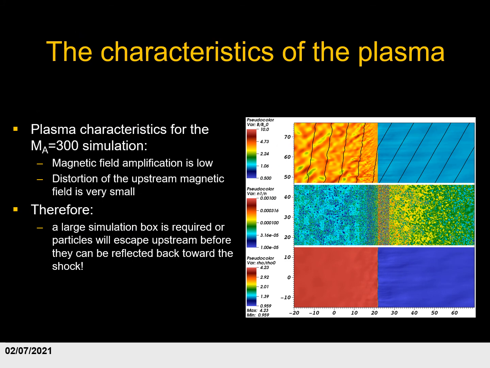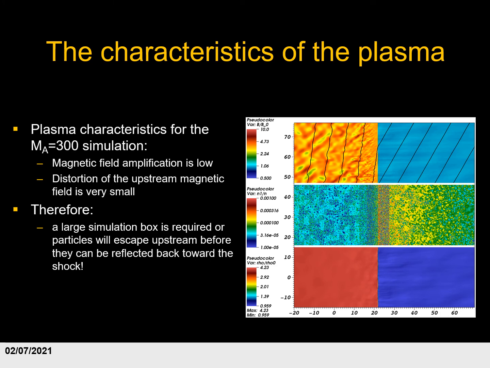Now we'll take a look at the characteristics of the plasma. As an example, here we show the result for the simulation with an Alfvénic Mach number of 300. In the top panel, we see the magnetic field strength relative to the original upstream magnetic field, as well as the magnetic field lines. In the center panel, we see the particle density of the non-thermal particles relative to the particle density of the thermal particles. And at the bottom, we see the gas density of the thermal plasma relative to the original upstream gas density.